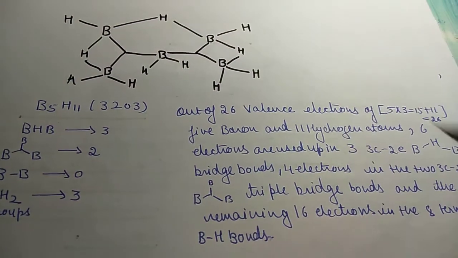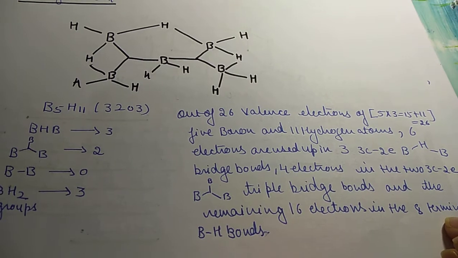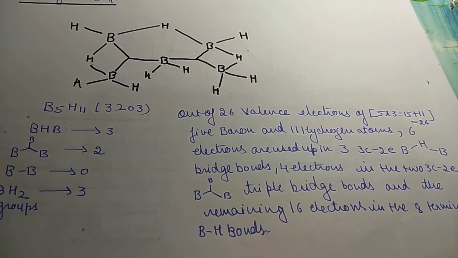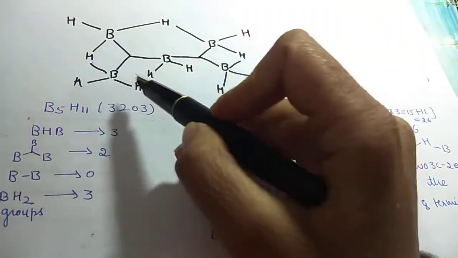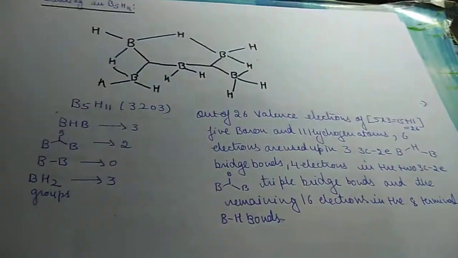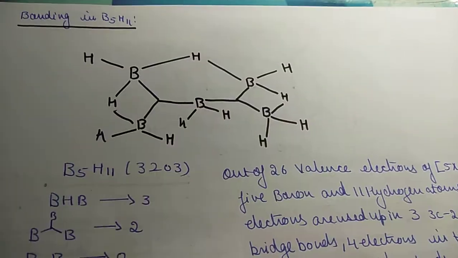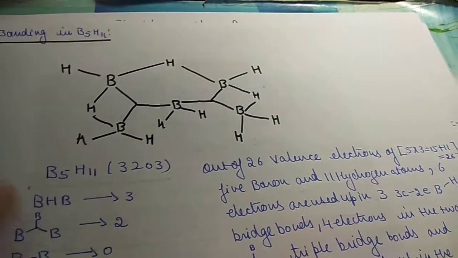You can count the 8 terminal BH bonds: 1, 2, 3, 4, 5, 6, 7, 8. There are 8 BH bonds. You can see 1, 2, 3, 4, 5, 6, 7, 8 BH bonds. So this is all about the structure of this borane B5H11.